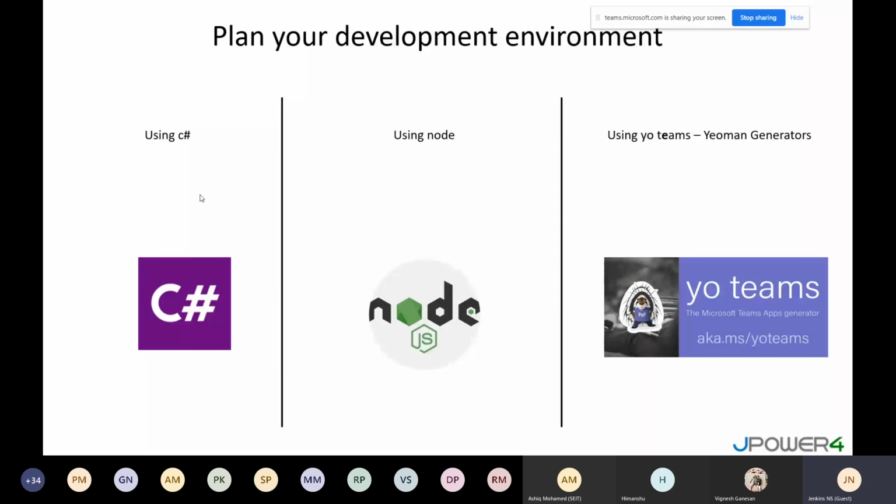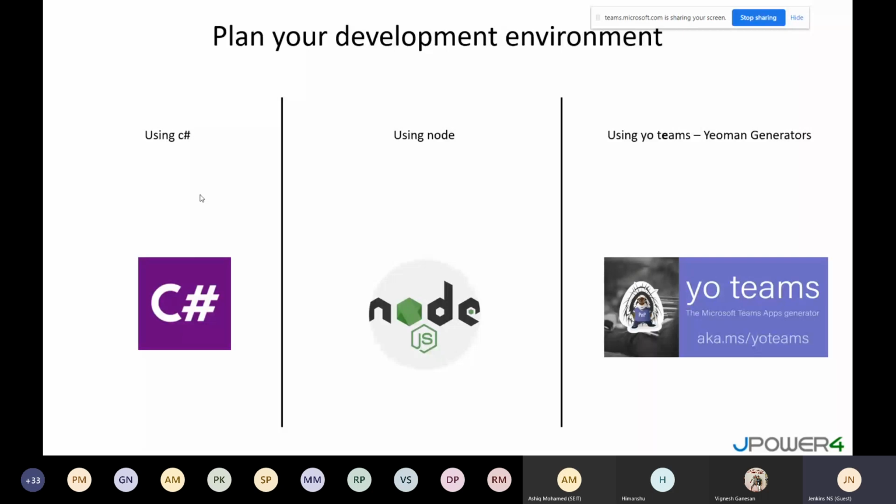The third one is the Yeoman generator. That was developed by Victor, one of the MVP persons. He developed and published it. Now Microsoft has taken it over, about 2 or 3 months ago, I think it was March. Now it's available on the Microsoft site itself. Before, it was a community effort, like PnP, whatever was developed and shared. But now it comes under PnP with Microsoft, and Microsoft is supporting it.